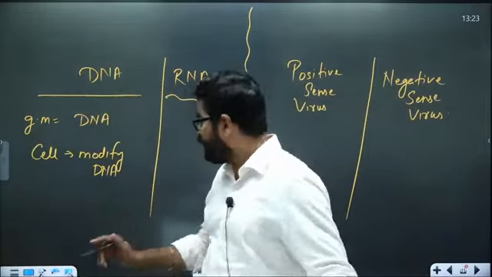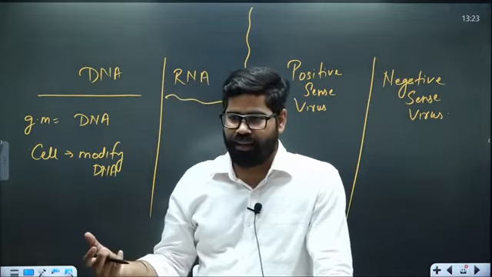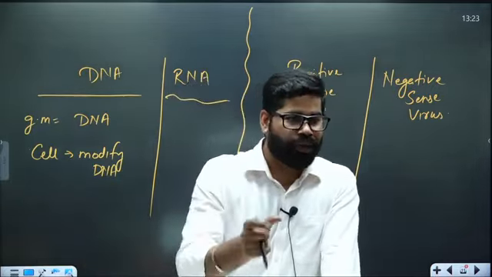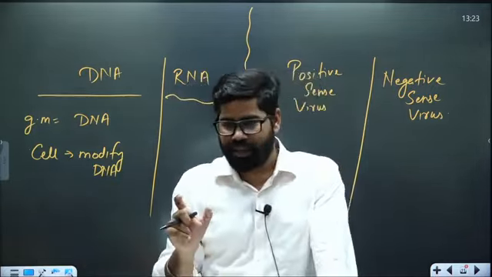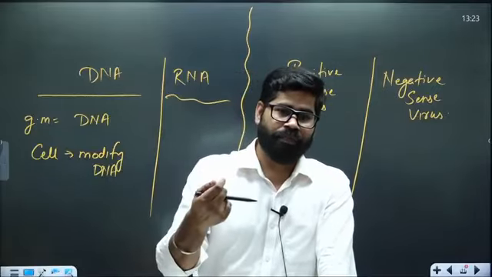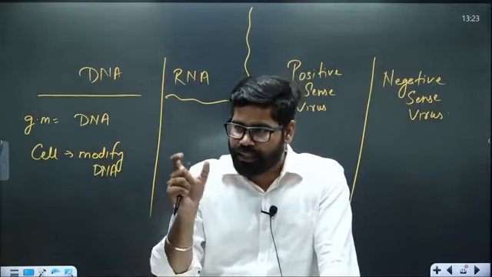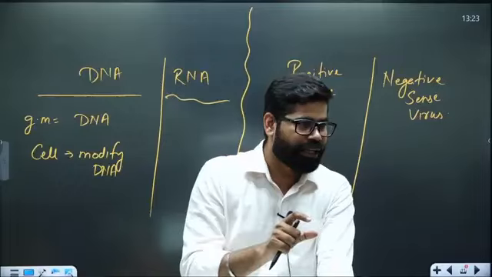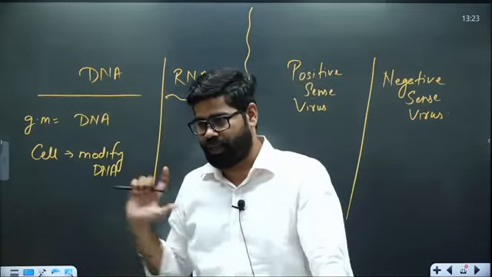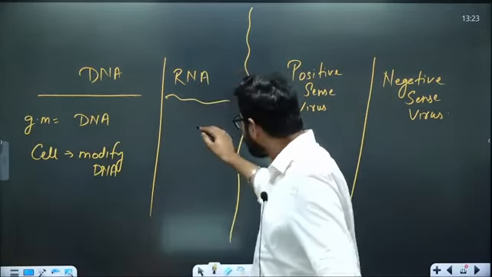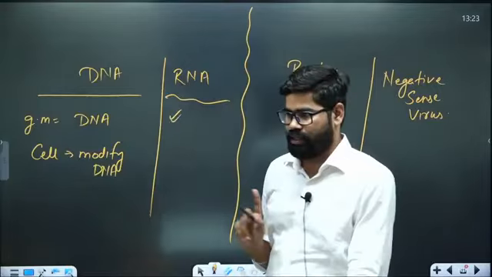When the RNA virus goes into the cell, they first take over the cell organelles, then they make different genetic materials, and then they modify it. So that is one type of RNA virus.